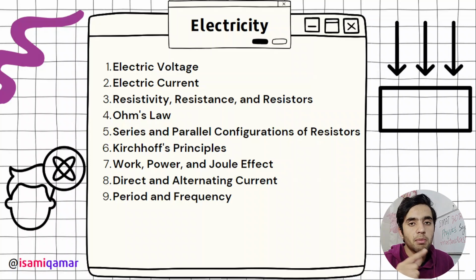Ohm's law: V is equal to IR, where V is voltage, I is current, R is resistance. R is equal to 1 by G, where G is conductance. You need to know that. Kirchhoff's principle is also important. I did not study Kirchhoff's principle in my time. I just hate these Kirchhoff principles.